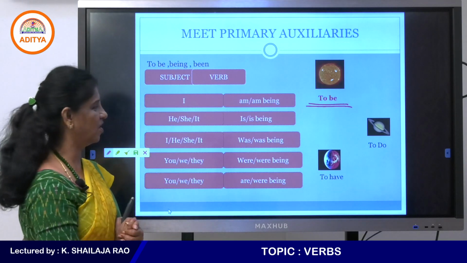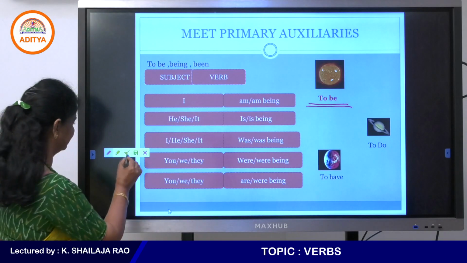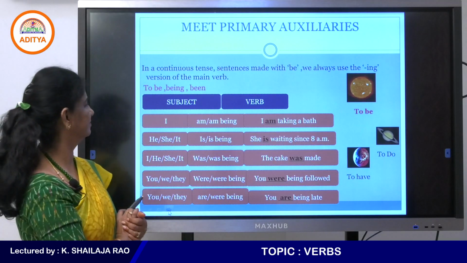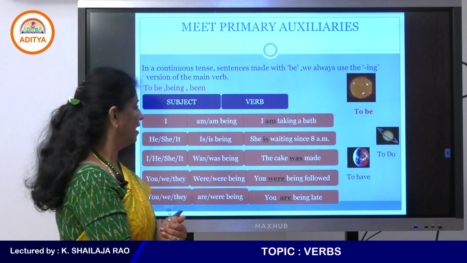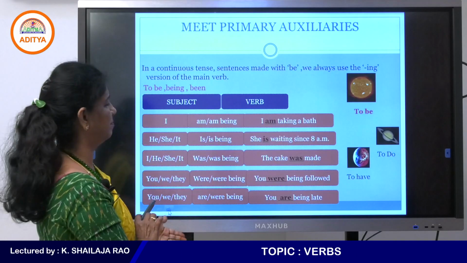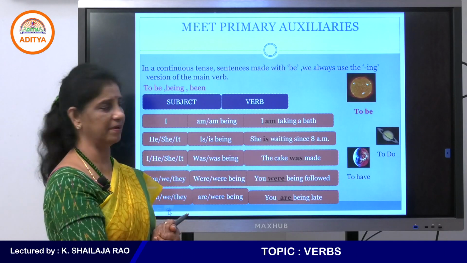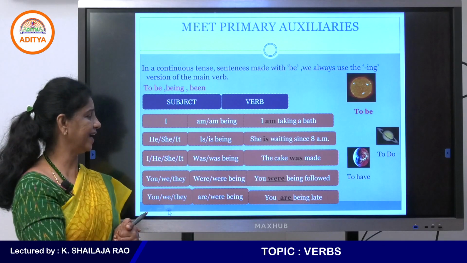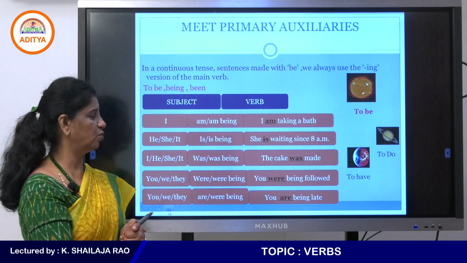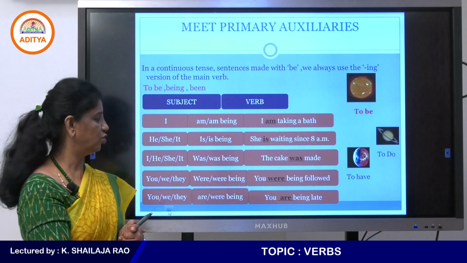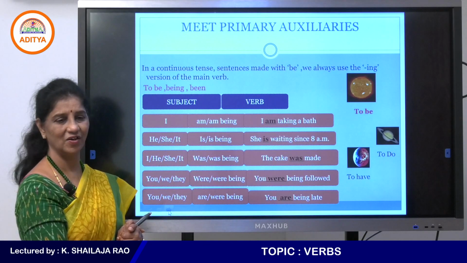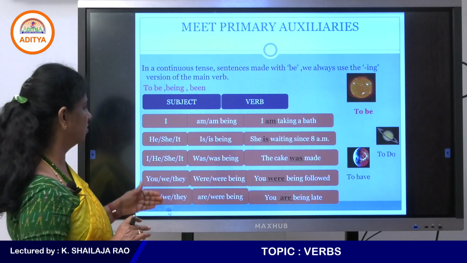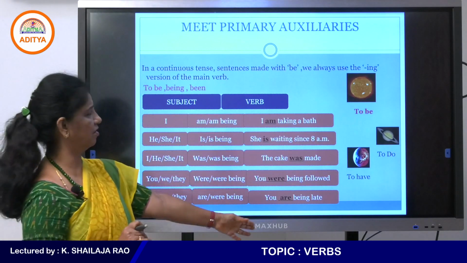Right? So now let us look at to be. These are some more examples with to be. I am taking a bath. She is waiting since 8 a.m. The cake was made. You were being followed. You are being late. All these are auxiliary verbs. So these are examples of to be.